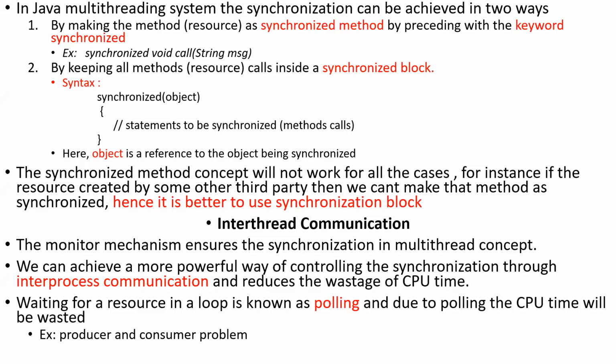Now it is not possible to modify that method as a synchronized method because those methods belong to some other program, some other classes. If those methods belong to the same class, the same program, then no problem. We can update that method as a synchronized method to achieve the synchronization.